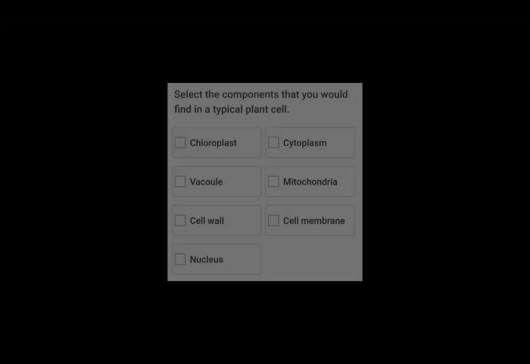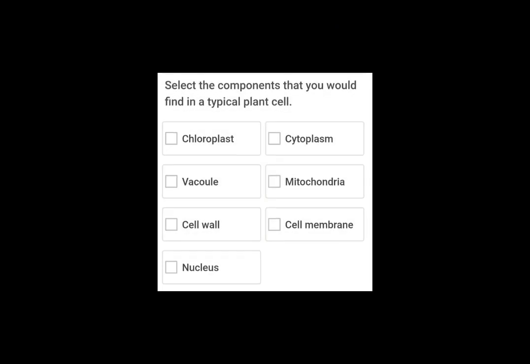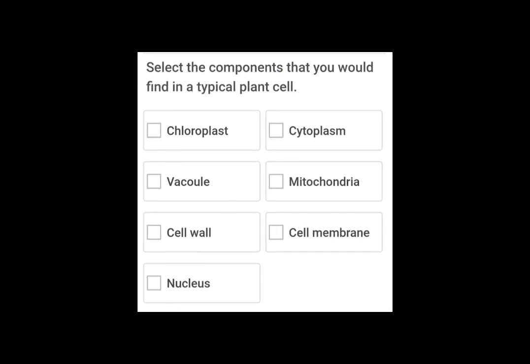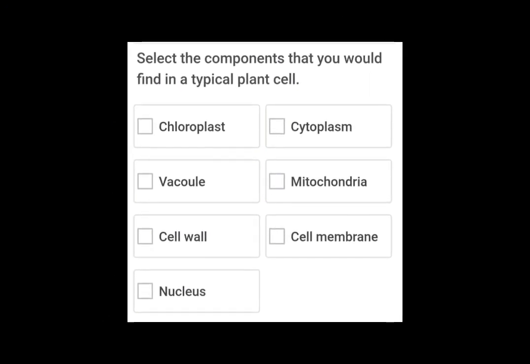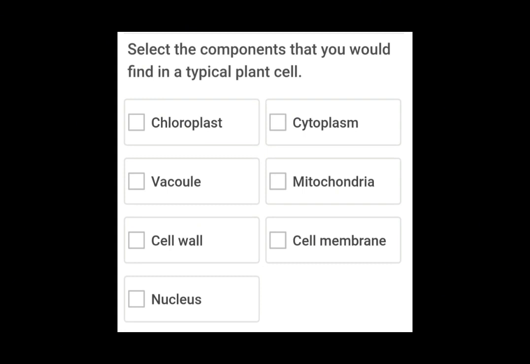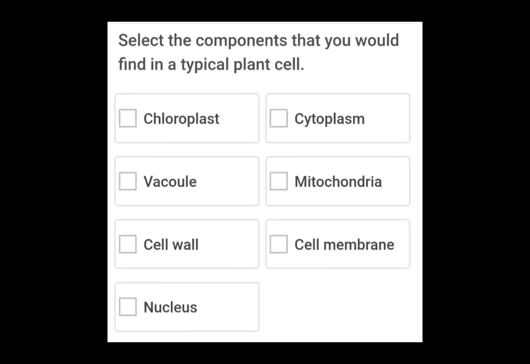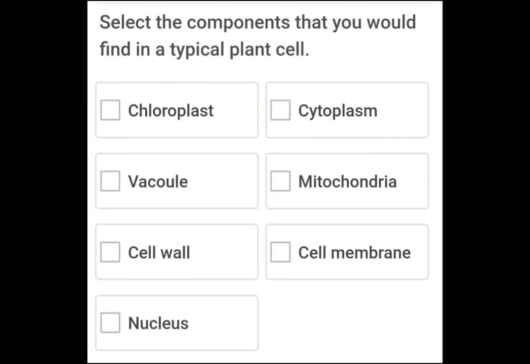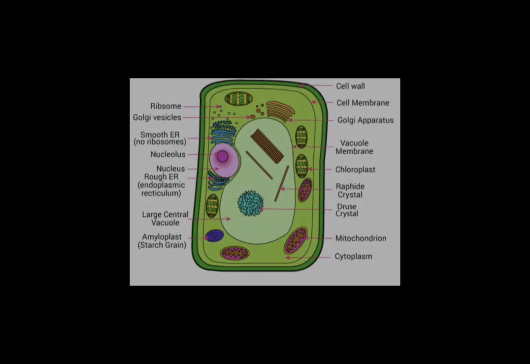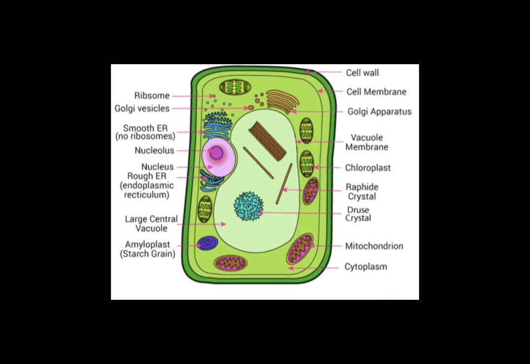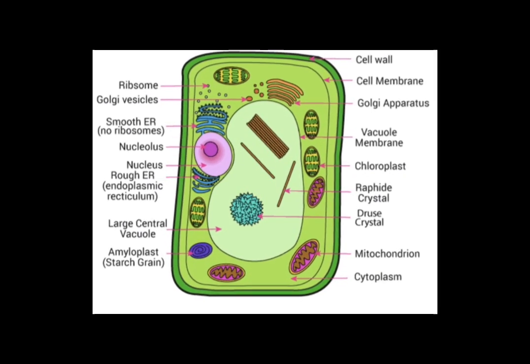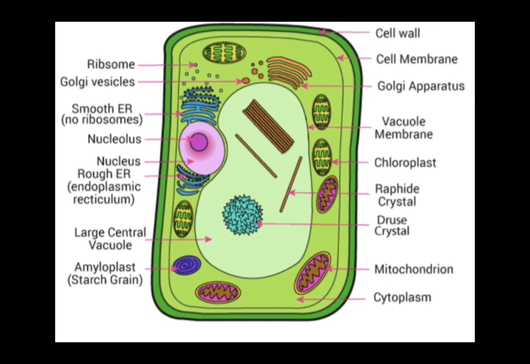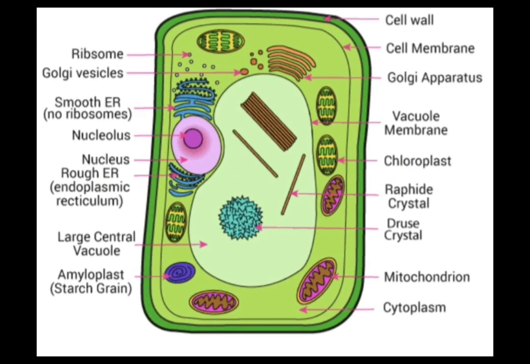Next question, select the components that you would find in a typical plant cell. So all these elements are found in typical plant cells. We have chloroplast, cytoplasm, vacuole, mitochondria, cell wall, cell membrane, and nucleus. A typical plant cell contains several components, including the nucleus, cytoplasm, cell wall, chloroplast, cell membrane, vacuole, and mitochondria.